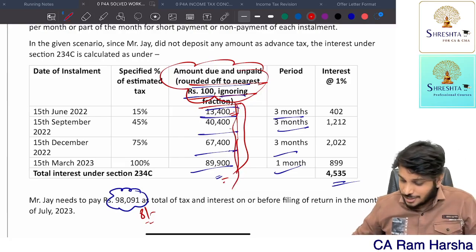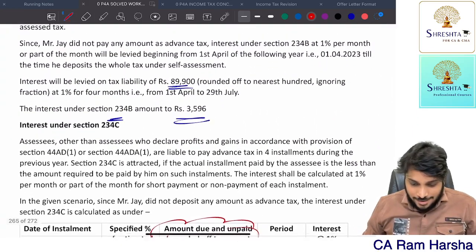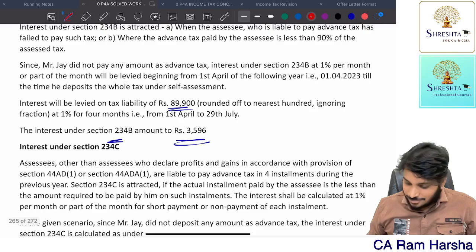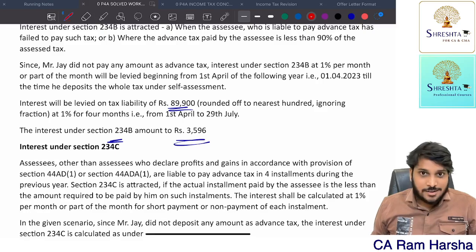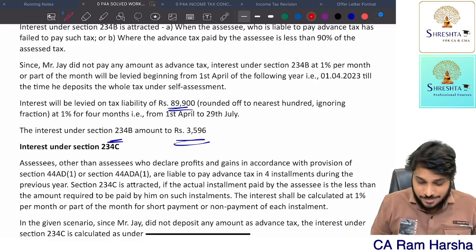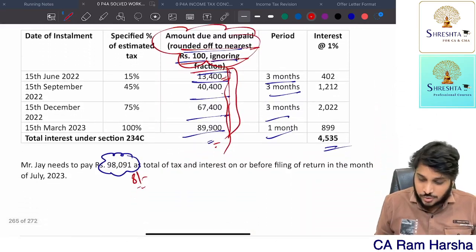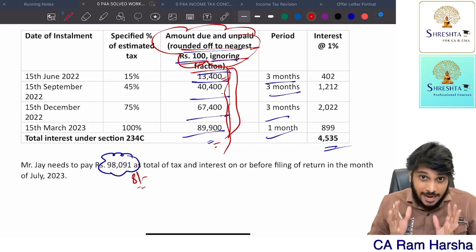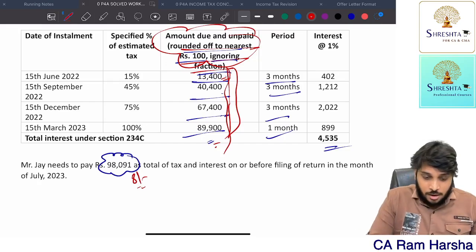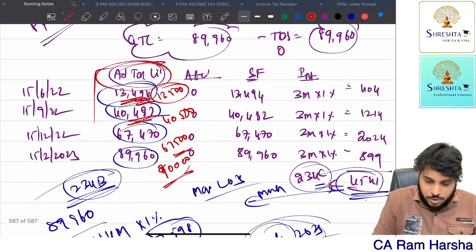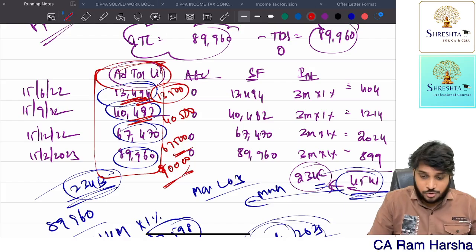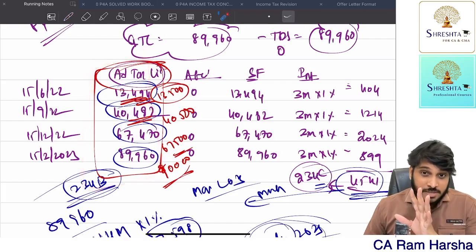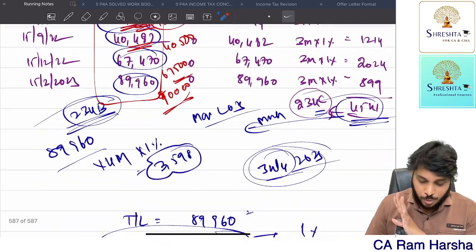You see 15% of 89,900. 89,960 actually he will get. Nearest 100 means 90,000 it will get. So which they did wrong. But it's okay. In the exam, you can either round off to the nearest 100, but what I tell you is there is no need to round off also. Better you follow this itself, whatever approach we followed, because this is the most accurate approach. Whatever the section says, that we applied. So this is the most accurate approach.